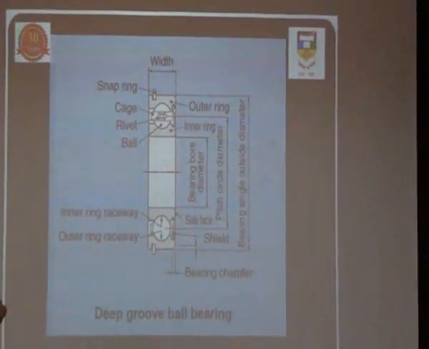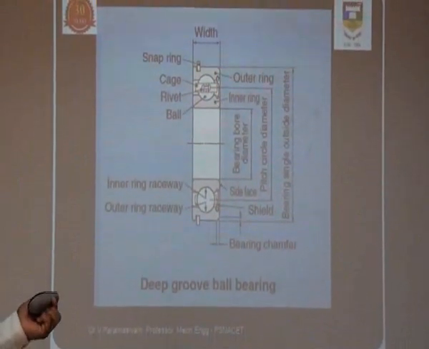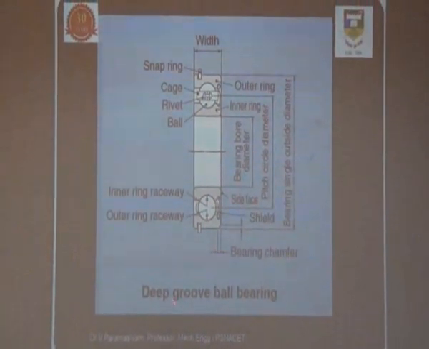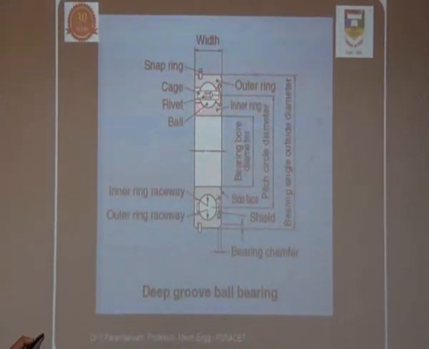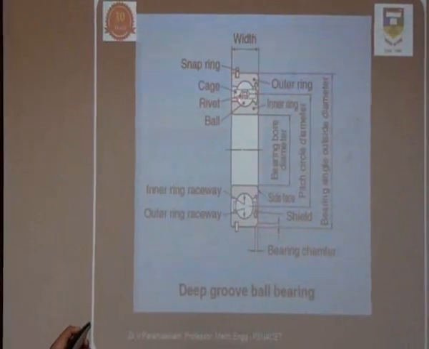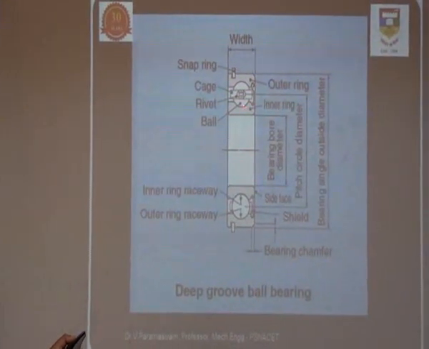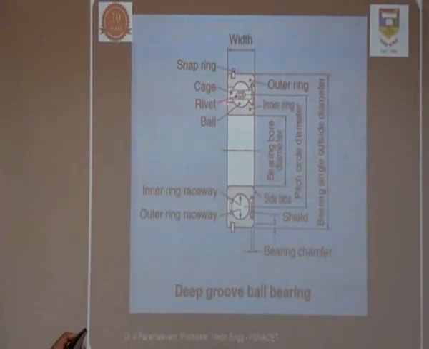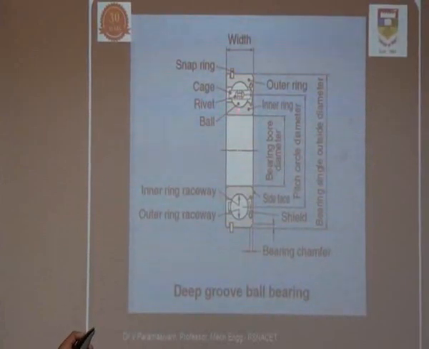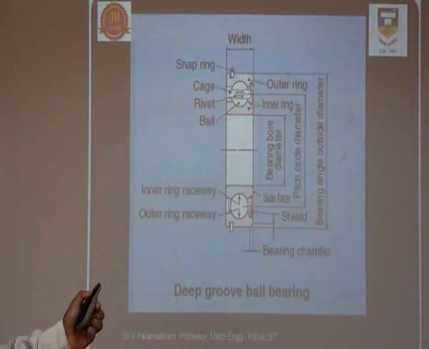Now we can see individually how these bearings look according to their construction. You can see the deep groove ball bearing. Here we have deep grooves on both the inner and outer race. The ball is fixed in between. With a deep groove ball bearing, we can apply some amount of axial load also, whereas the radial load can be applied to the maximum quantity.